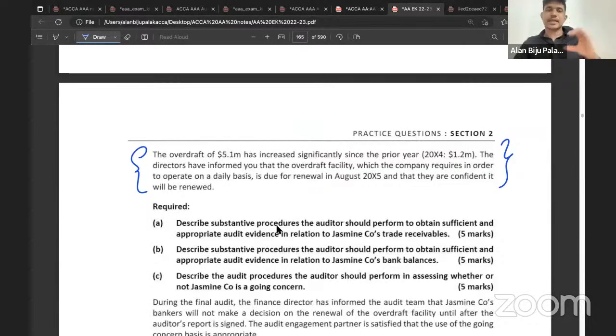So is that a general substantive one, or a scenario based one? What's that actually? Scenario based. So is there any uncertainty relating to going concern which is mentioned in the scenario? Overdraft, 5.1 million. It is mentioned that the company will be able to carry out their operation only if they have got an overdraft facility. And they have mentioned that the overdraft is up for renewal in August 2015. They are confident that it will be renewed.